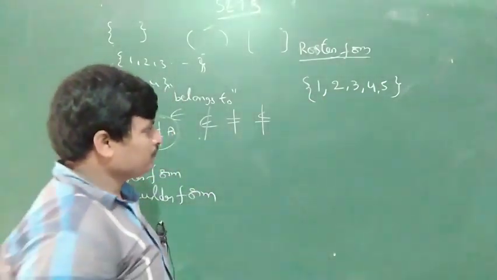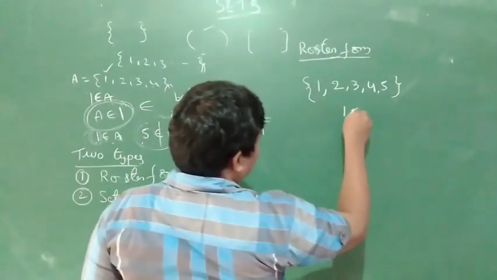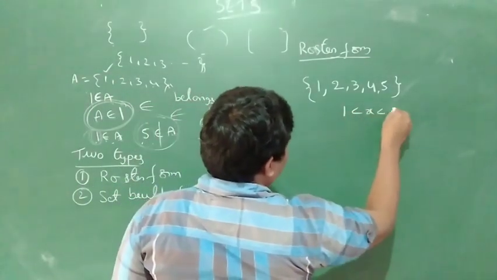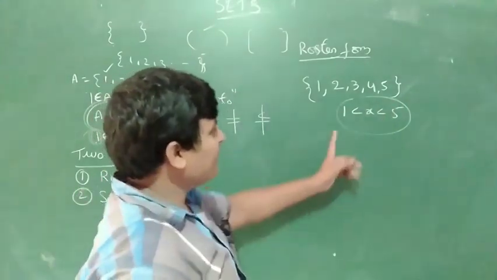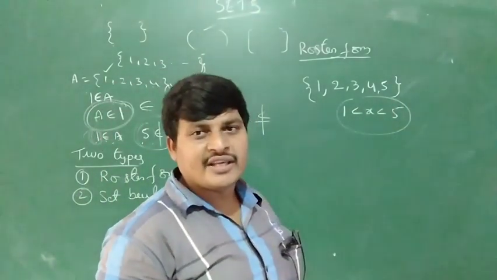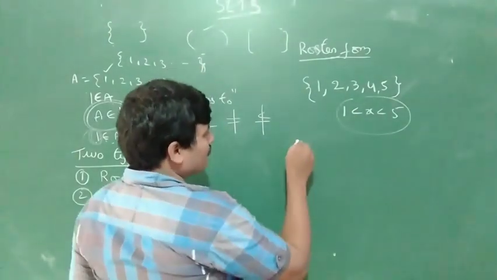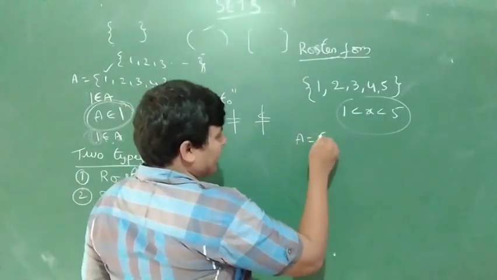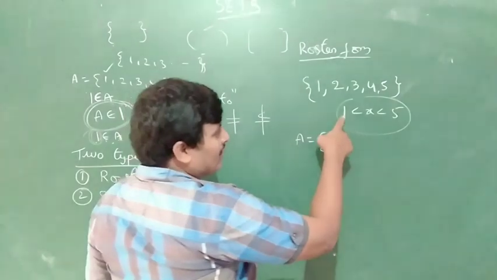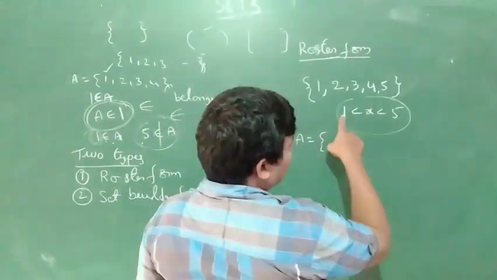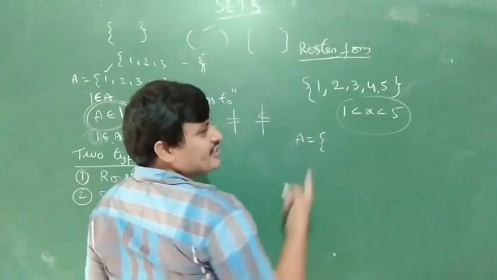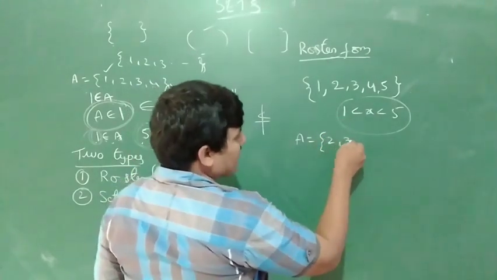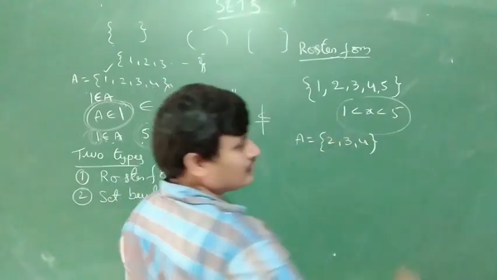For example, 1 less than x less than 5. This relation can be written in the roster form. How? Braces 2, 3, 4. Not 1, because less than 1 means not 1.